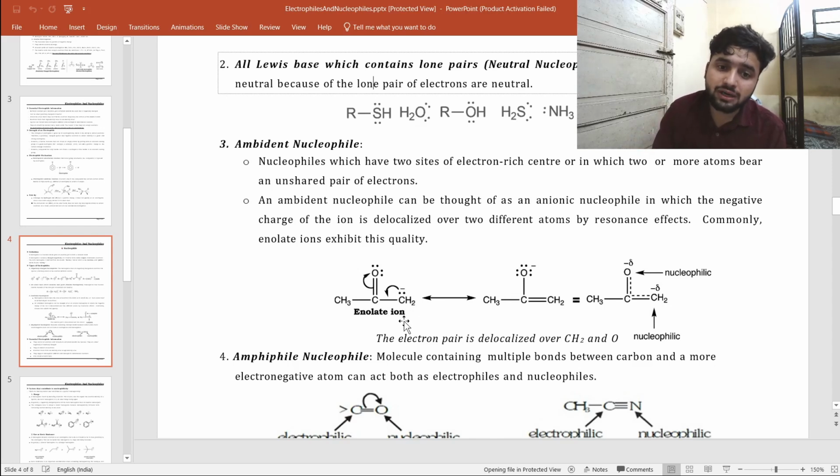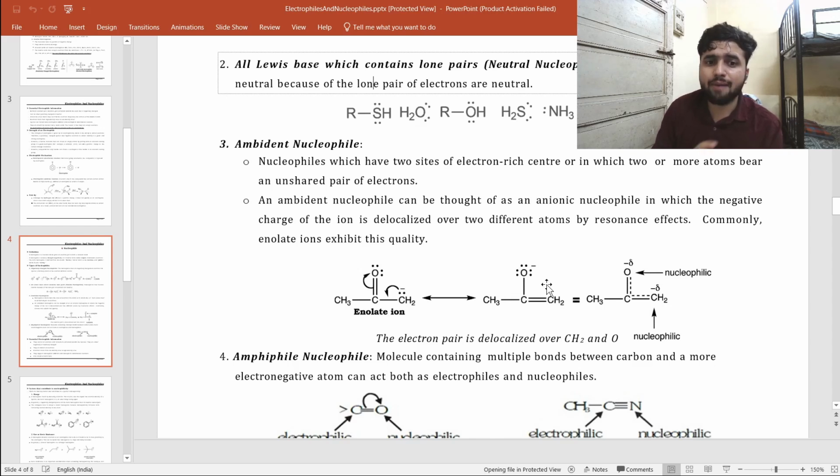But if we do the resonance, the electrons will go towards the oxygen. Now the oxygen gets the lone pair and negative charge. So how can we decide who is going to donate the electrons? There are two centers in which the negative charge is present, and both atoms can act as a nucleophile. Both atoms can donate electrons, because I already told you the conditions: it must have a complete octet and it must have a lone pair or another pi bond. So they both can act as a nucleophile.